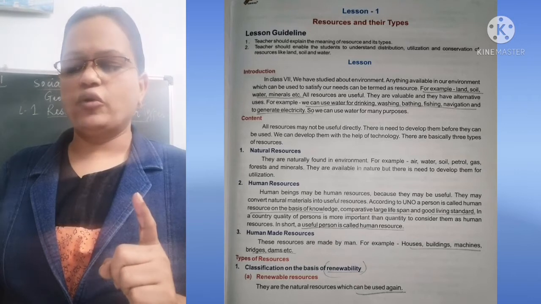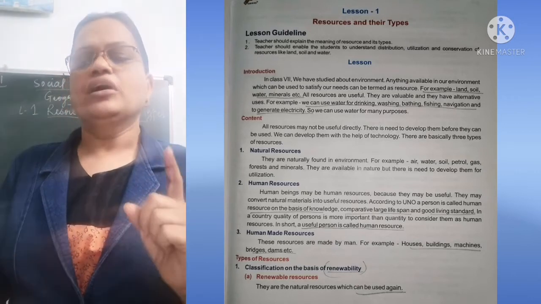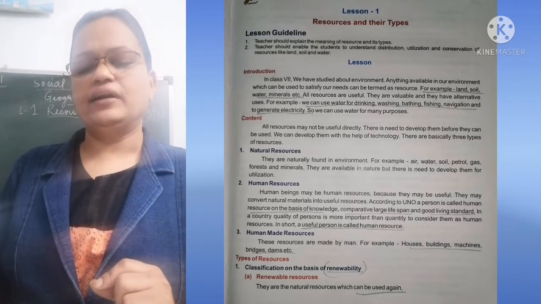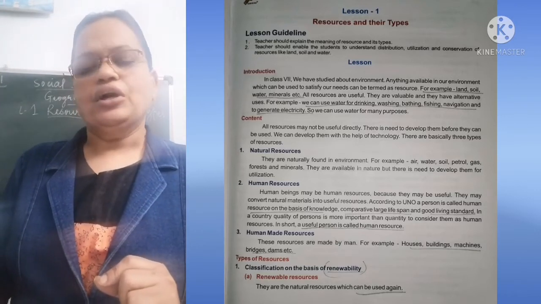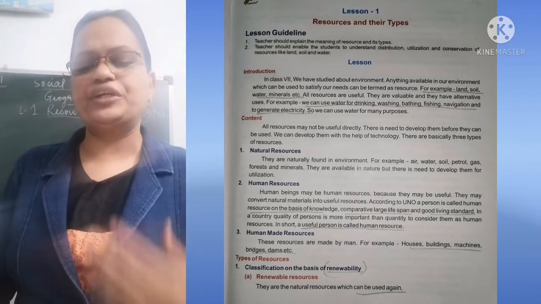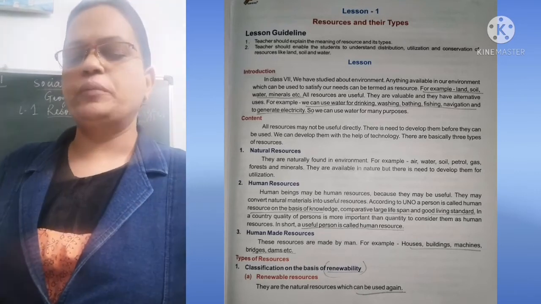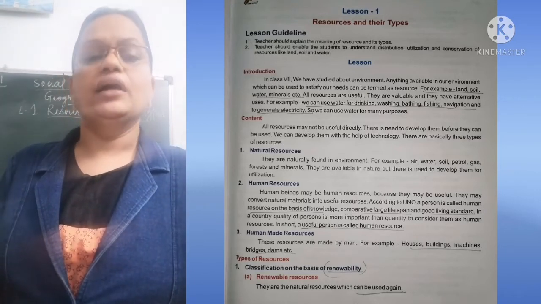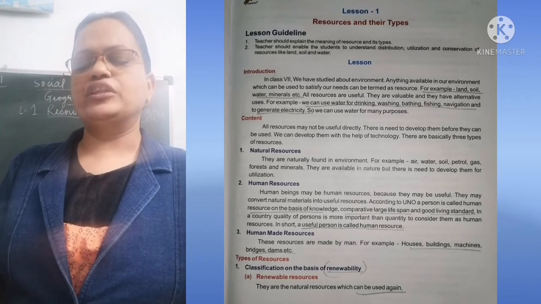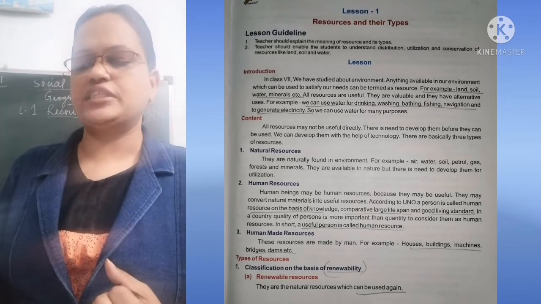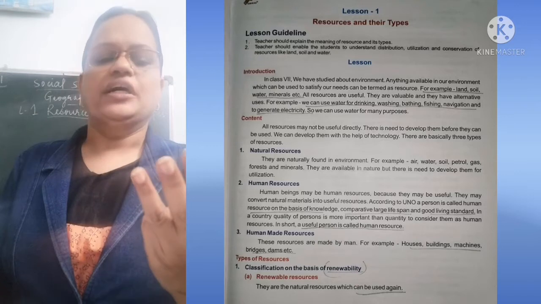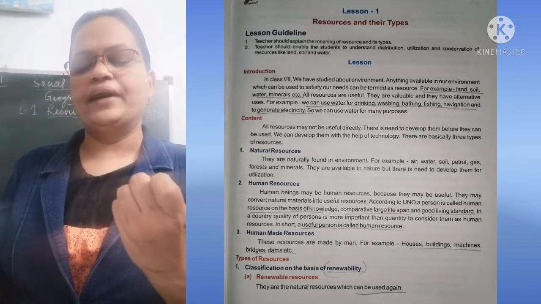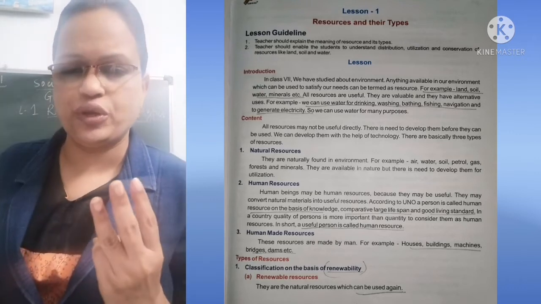Now, the first point we are going to see is natural resources. The resources which are found in the environment, which human beings are utilizing, are called natural resources. All the resources may not be useful directly. There is a need to develop them before they can be used. We can develop them with the help of what? Nowadays technology is there. They are basically three types: natural resources, human resources, and human made resources. Three types of resources, you remember.